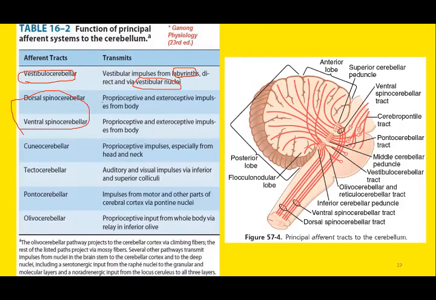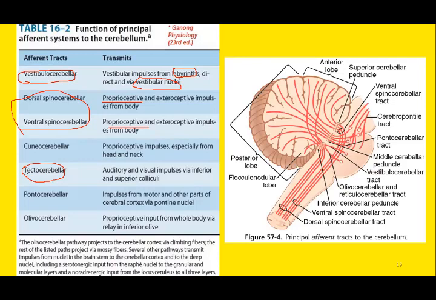There are multiple proprioceptors located within the skeletal muscle and joints, and the signal transmission will be carried from the joint proprioceptors. Similarly, there are other afferent pathways like the cuneocerebellar pathway, tectocerebellar pathway, or pontocerebellar pathway.